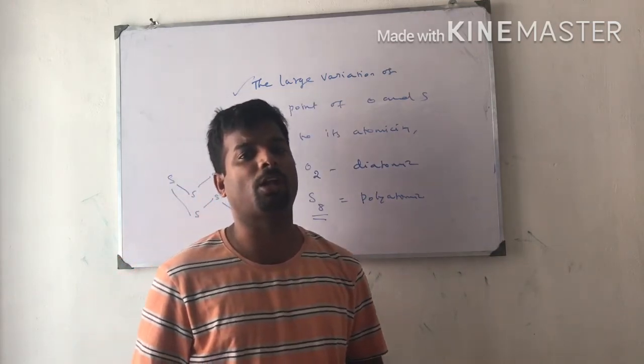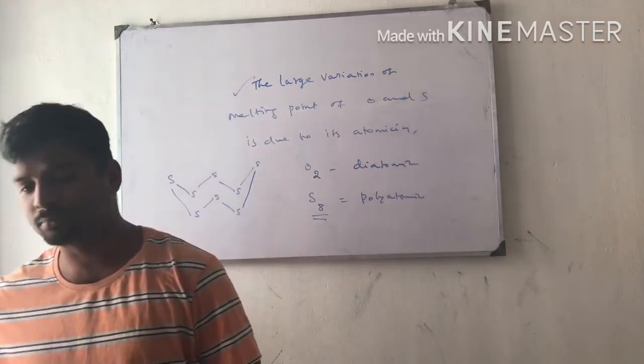Next I am going to tell about the oxidation state of oxygen.